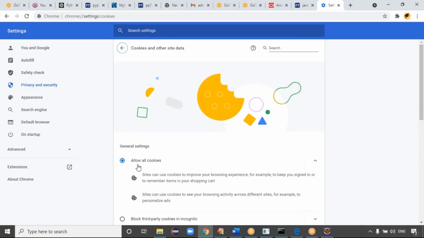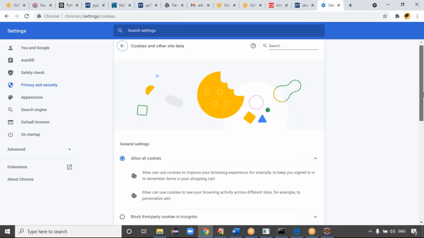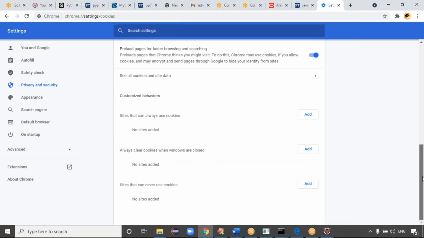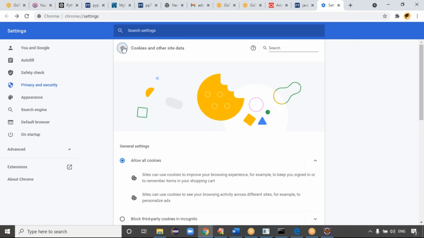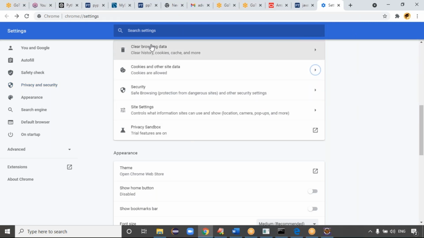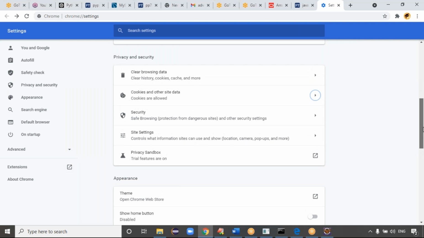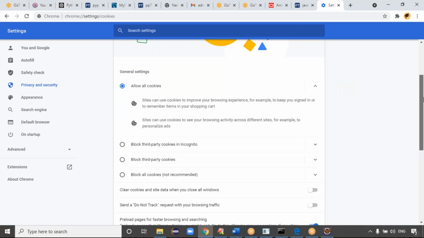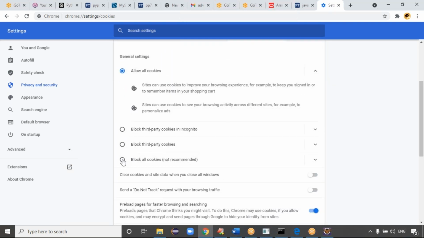Cookies and other site data is there. Under Tools, Internet Options is there for Internet Explorer, where you can block cookies.